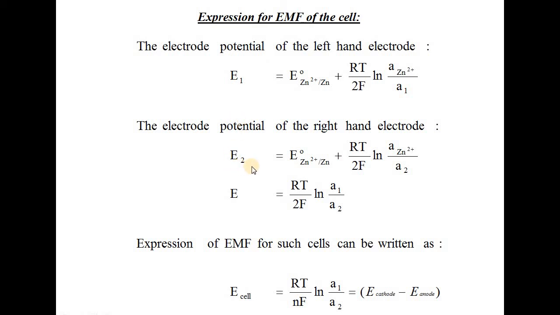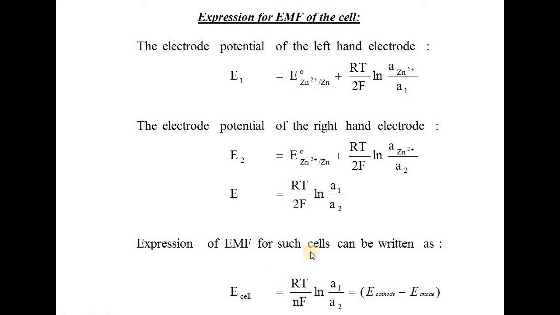Now E of cathode minus E of anode gives the net EMF of the cell, which comes out equal to RT by 2F log natural A1 by A2. So again, the EMF of the cell depends only upon the activities of zinc at both the electrodes. That's why we call them electrode concentration cells.